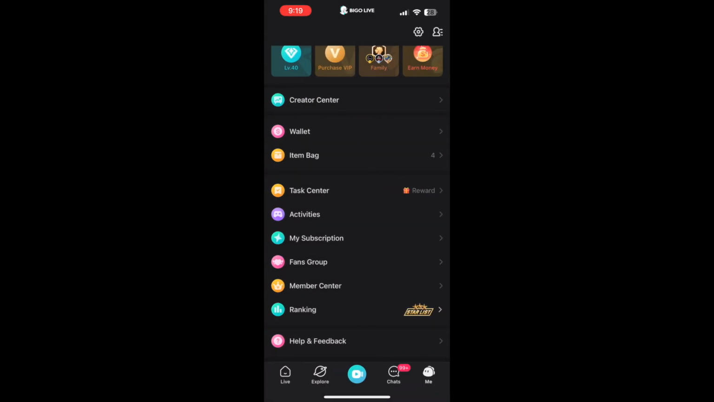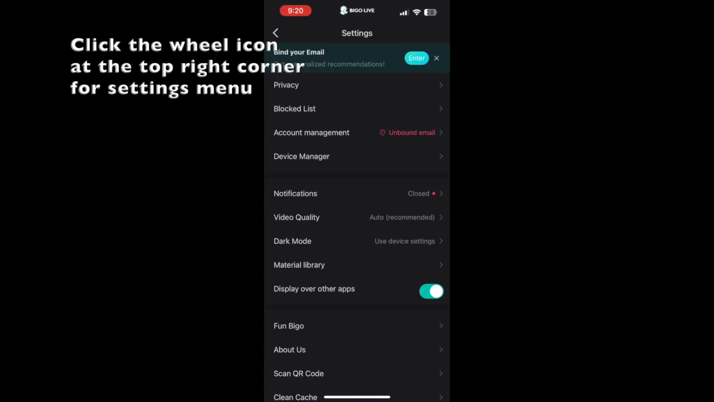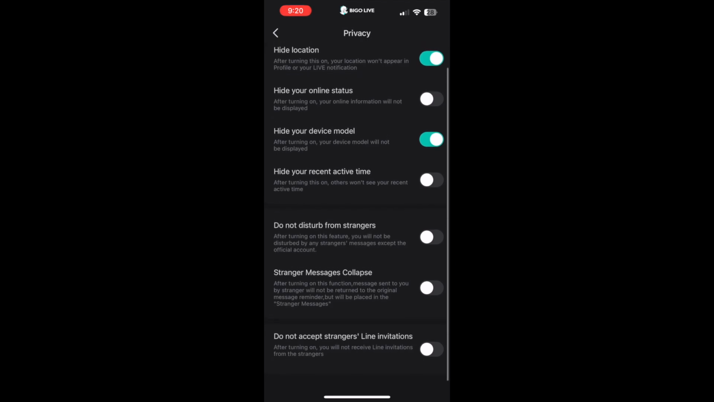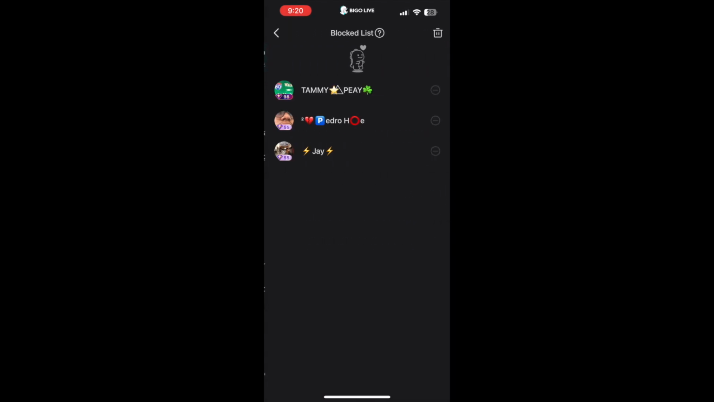We're gonna go to the settings and the privacy settings. You can do whatever you want to do here. Hide your location, hide your online status, hide your device model. You can tell it to not allow strangers to contact you or separate the stranger messages in a different category. You can tell it to not allow people who are also on a single live to be able to line you if they're not on your friends list. Make sure you go through all that and decide how you want to do. Then, of course, there's the block list. It lists anybody that you have blocked.